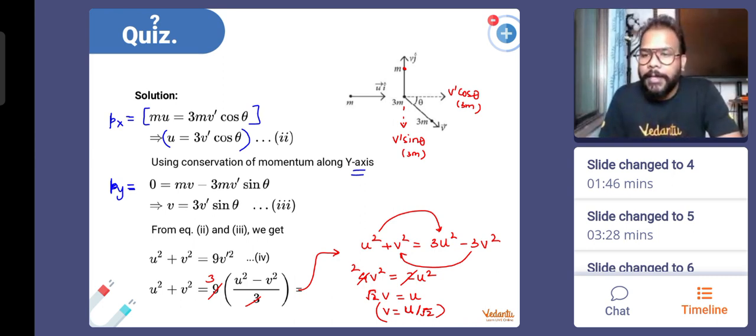Okay. Sir, why is 9 there in the last line of the slide? Last line is this one. क्योंकि स्क्वायर किया ना मित्र, स्क्वायर करोगे तो इसका स्क्वायर क्या मिलेगा? 3 का स्क्वायर 9 होता है। Nihal, sir, what if the particle is coming at an angle and after hitting the ground it breaks into two pieces, those two parts move up with different angles, still the momentum will remain the same. You will write their momentum along x and y direction, the situation will remain the same. Okay.